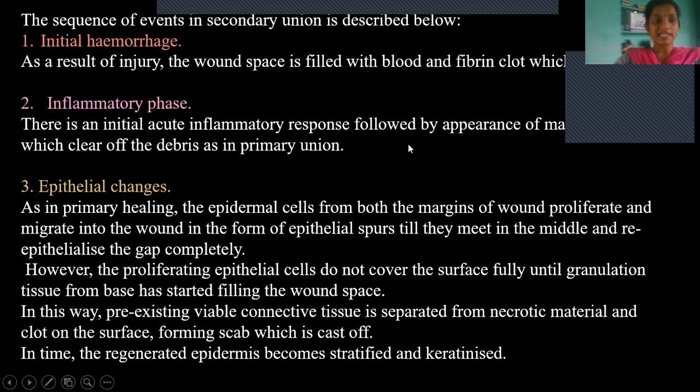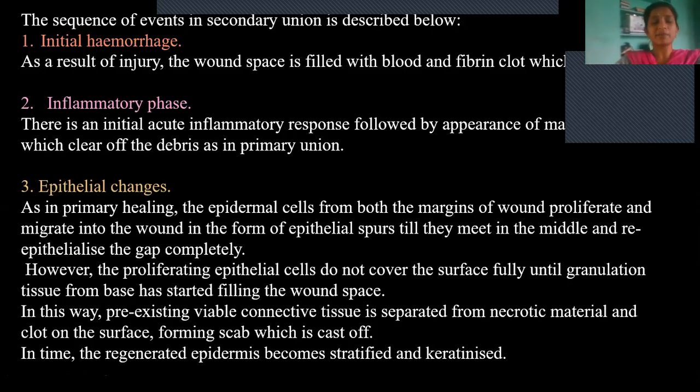So what are the events that take place here? Same as before, formation of initial hemorrhage, which is converted into a blood clot and seals, filled with blood and fibrin clot. So it will seal the wound. And then the inflammatory phase. Here macrophages will be released. These macrophages will remove the debris, same as in primary union. And then epithelial changes.